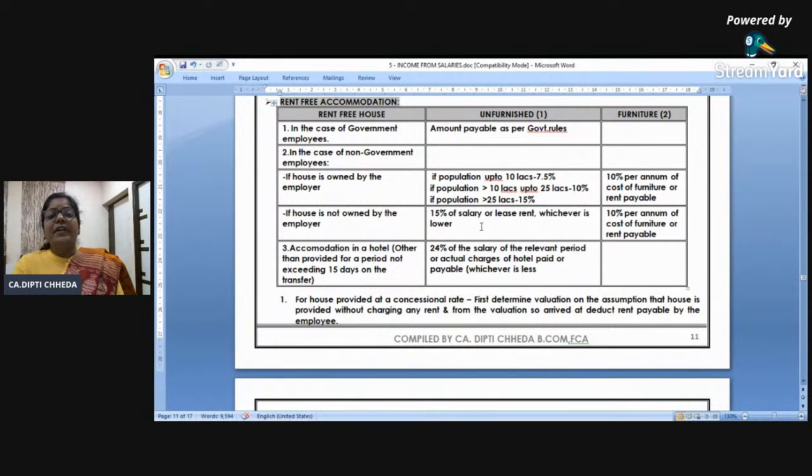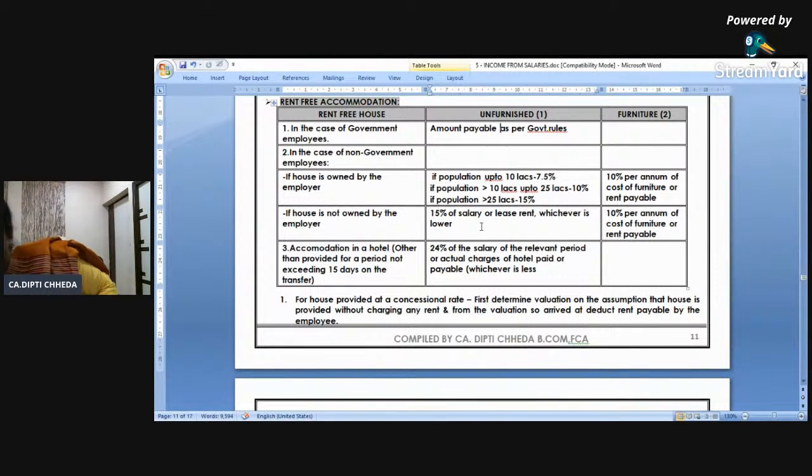Now, rent-free accommodation is when the employer is giving you a house to stay, so it's taxable. But how to calculate the value of the perquisite? We have to see how to calculate it. So the taxable value will be calculated. Let us see how.